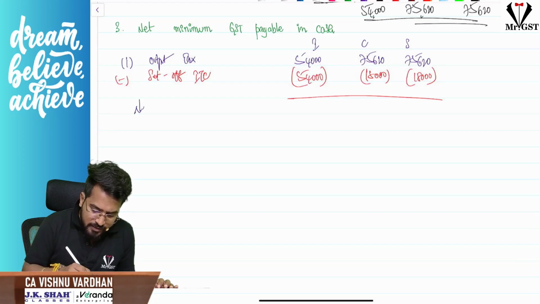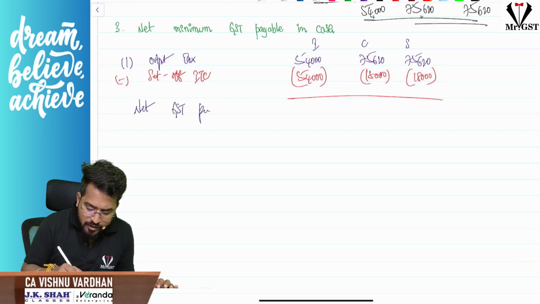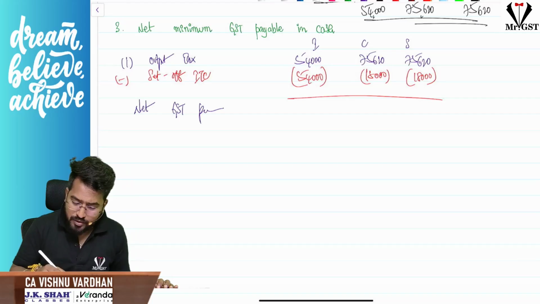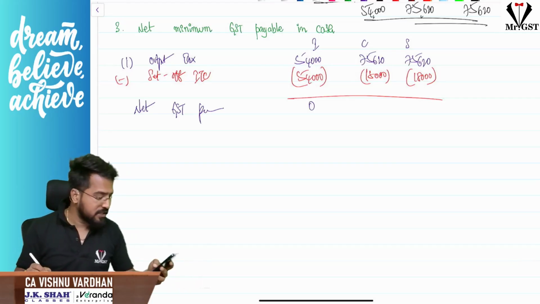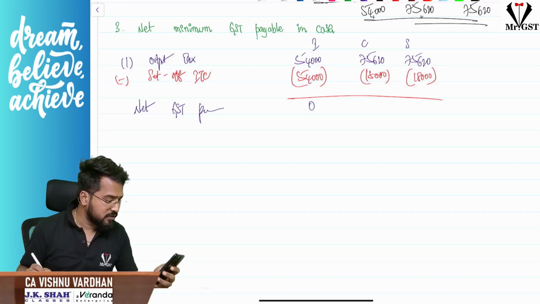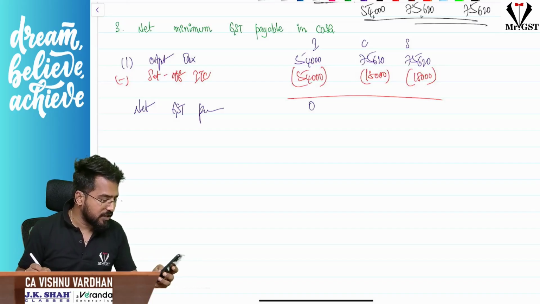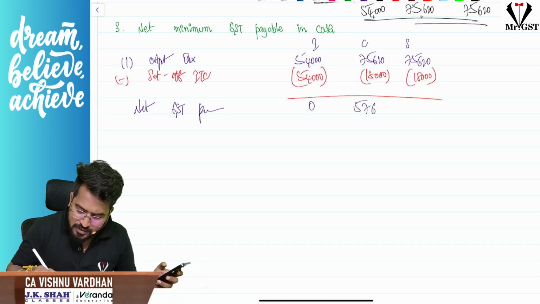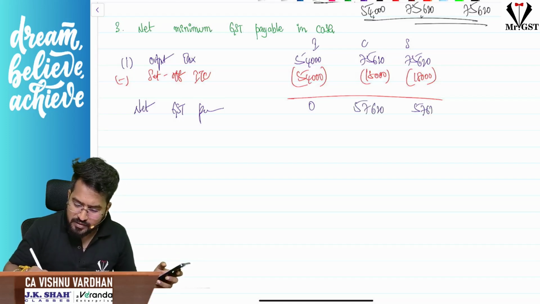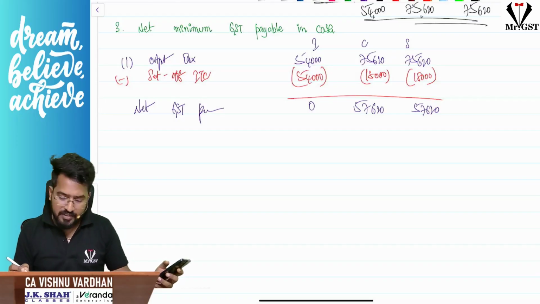The net GST payable. If you see, ITC balances became 0. Sir, this is 0, and 75,620 minus 18,000. You tell me what it is. 75,620 minus 18,000. So it is 57,620, sir. Simple.